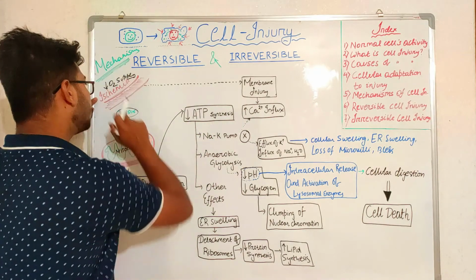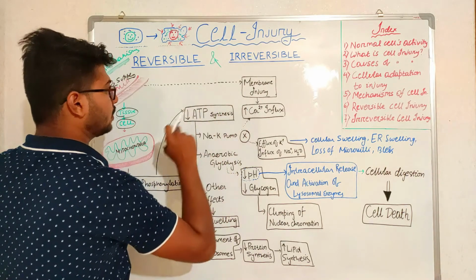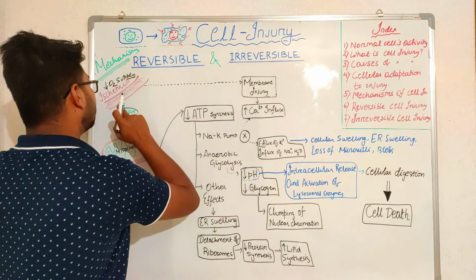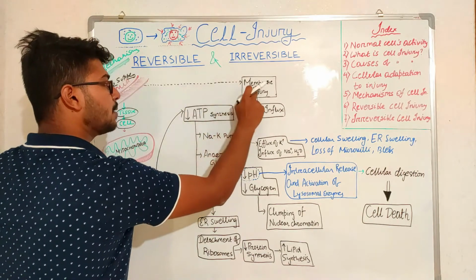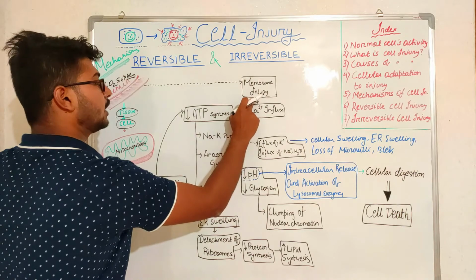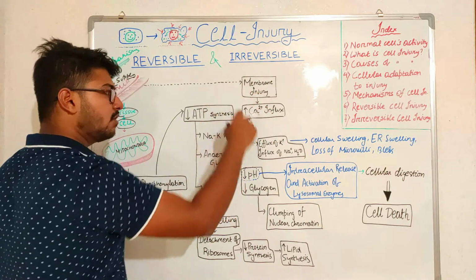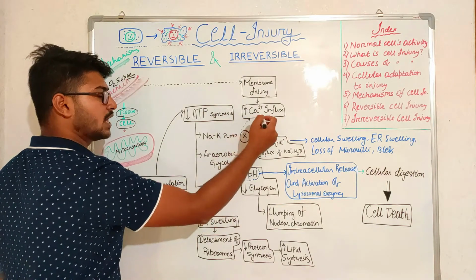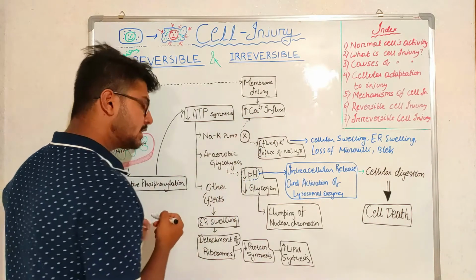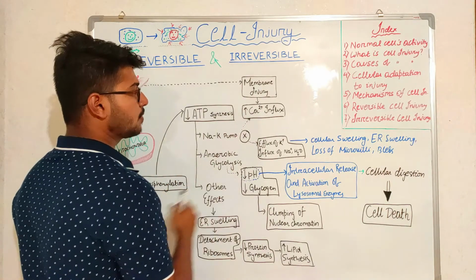The ischemia also directly affects the membrane of the cell, which causes membrane injury, and that helps in the rapid influx of calcium ions, leading to an increase in calcium ion influx.